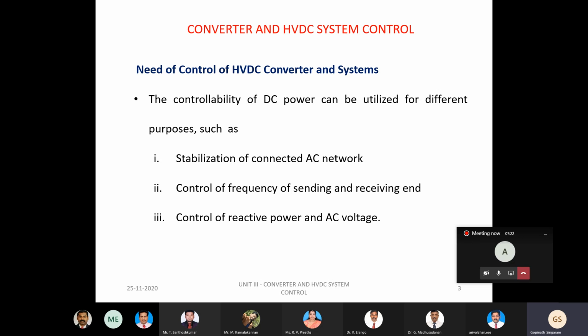There are so many situations that will come into the picture. Also, the third parameter is control of reactive power and AC voltage. Due to the controllability of the DC power, we can serve this third purpose also, because with the controllability of DC power we are going to maintain a constant voltage. Because of that, we can also minimize the reactive power consumption. So these are all the needs why we are supposed to get into the control of HVDC converter